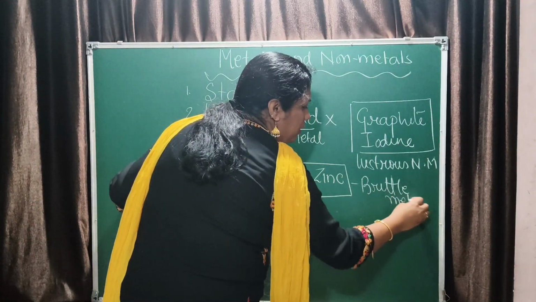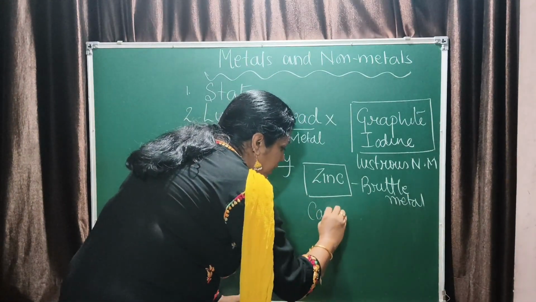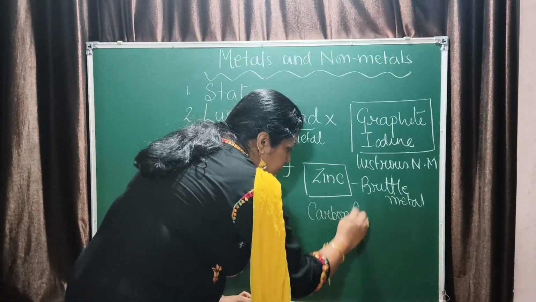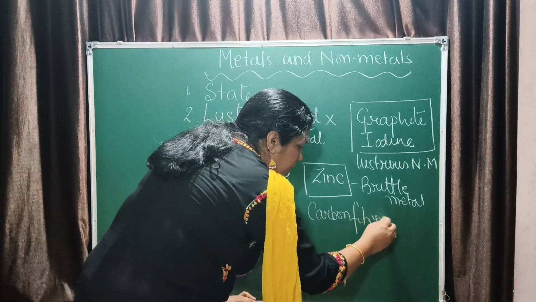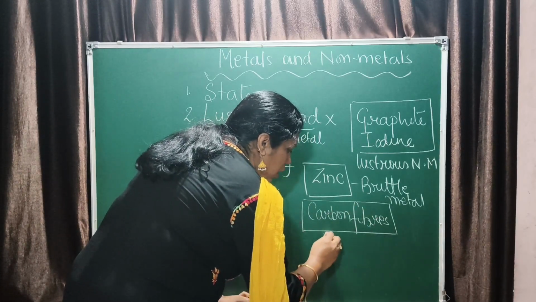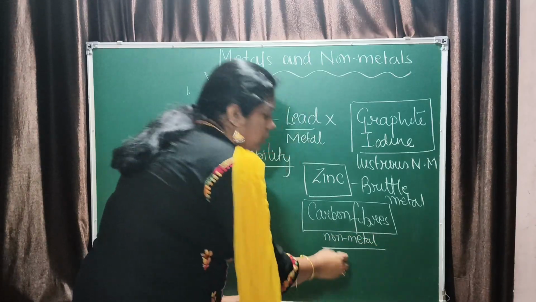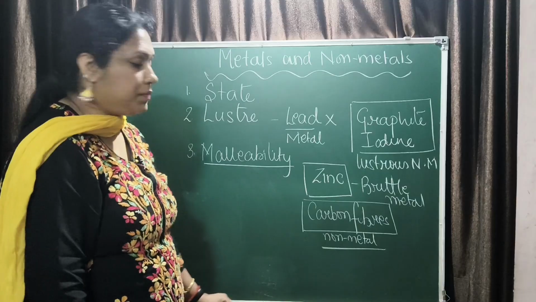It is not malleable. At the same time, there is something called carbon fibers. Carbon fibers are the allotropes of carbon. It is a non-metal, but it is highly malleable. Okay, so these are exceptions.